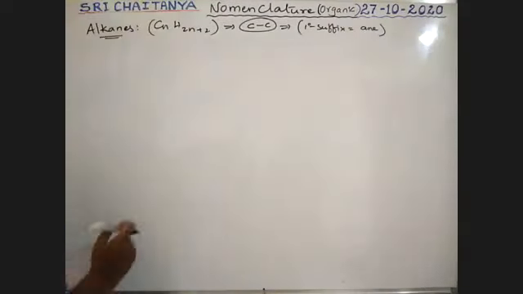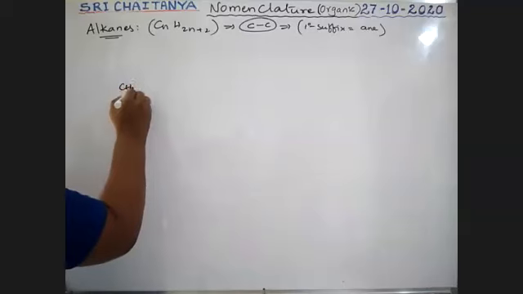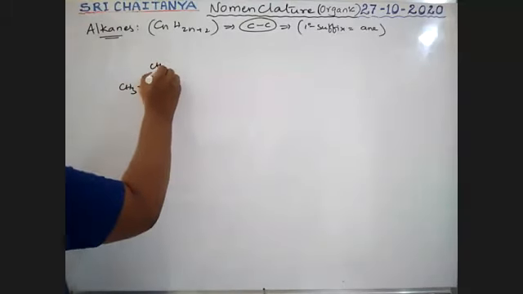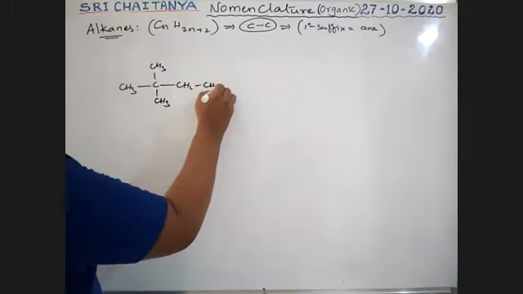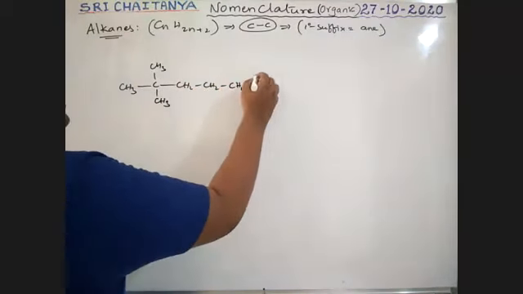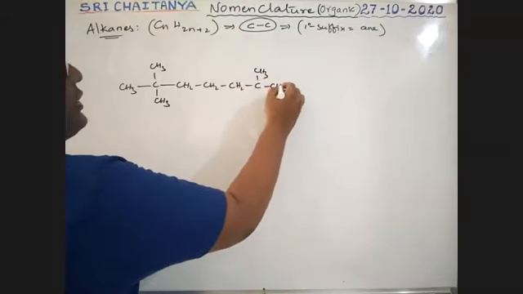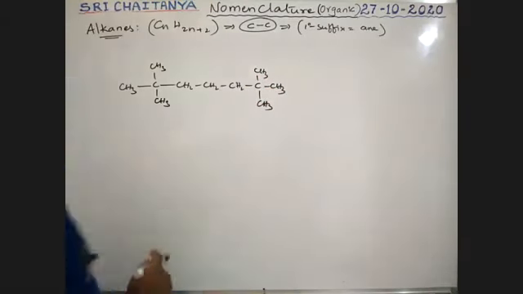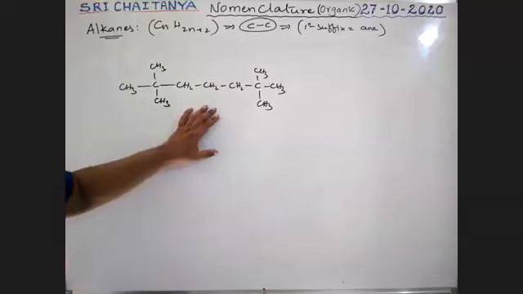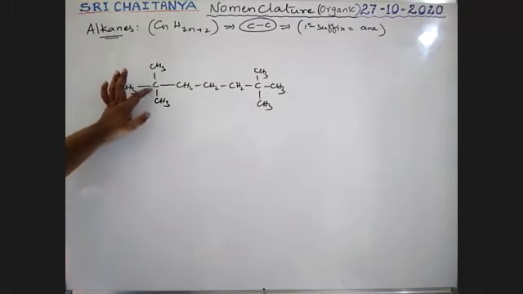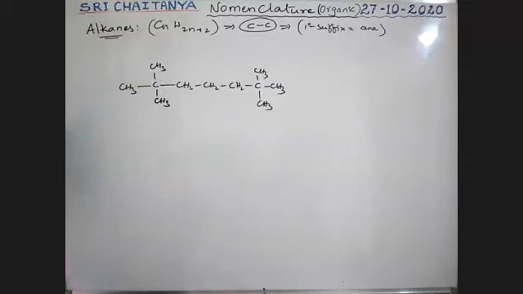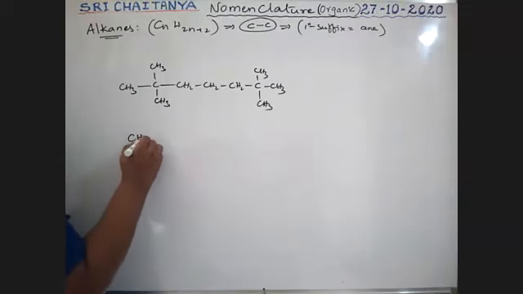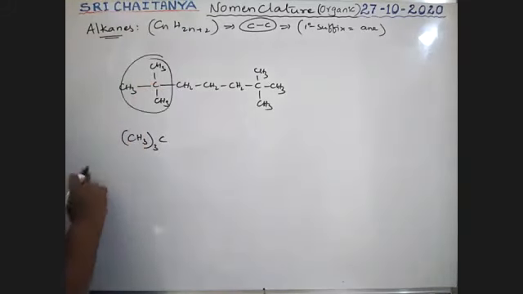See here, boys. If the compound is like this, CH3, CH3, CH3, CH2, CH2, CH2, CH3, CH3, CH3, I'm writing its condensed formula. See here, this is the carbon. It is connected with three methyl groups. Therefore, C(CH3) thrice. Up to this is completed, boys.